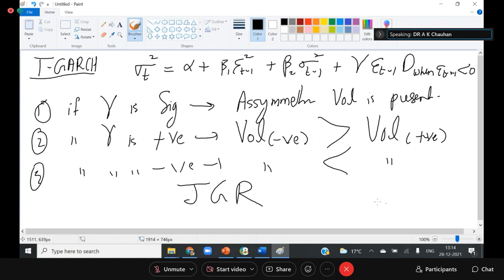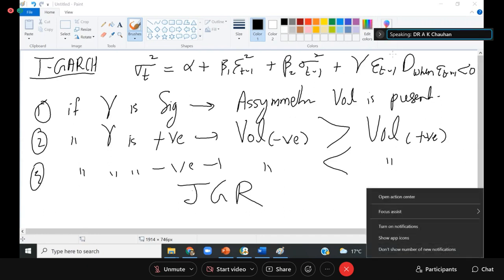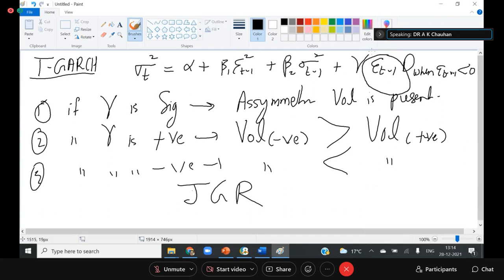Actually, the software will do it automatically. So we need not do each and everything. We have to just instruct the software that we are going to apply the T-GARCH model, and the software will in the background save the error term and convert the error term into the dummy variable. When error is less than 0, it is 1. When error is more than 0, it is 0. Then the software multiplies this error term with the dummy and uses this variable as an independent variable.